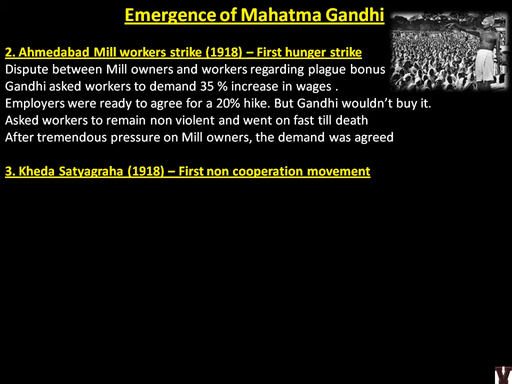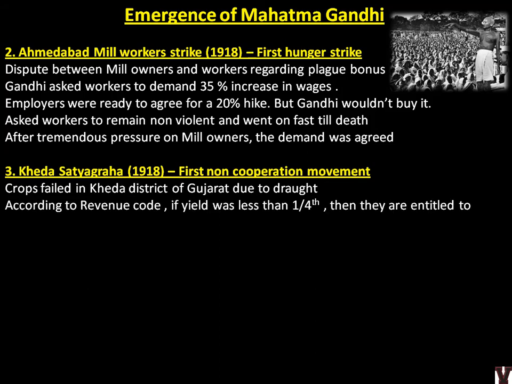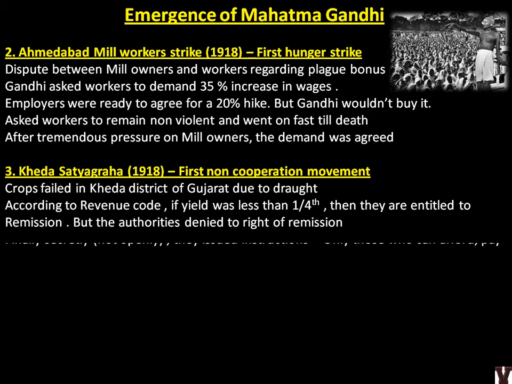Third one, Kheda Satyagraha, which is 1918. These two events are 1918, both in Gujarat. First non-cooperation movement, you can say. So here it is like you won't cooperate with the laws. So let's see what happened. Crops failed in Kheda district of Gujarat due to drought. According to the revenue code, if yield was less than 1/4, then they were entitled to remission, but the authorities denied the right of remission. They were supposed to not be taxed. It's not about paying extra tax, but not being taxed if any drought or something happens.